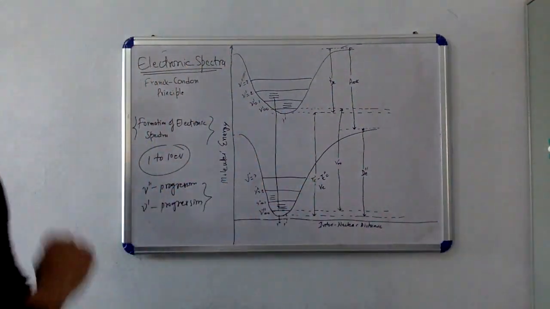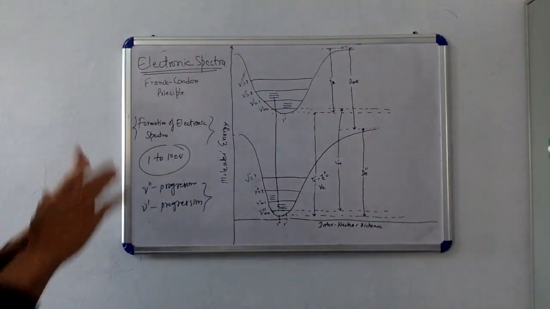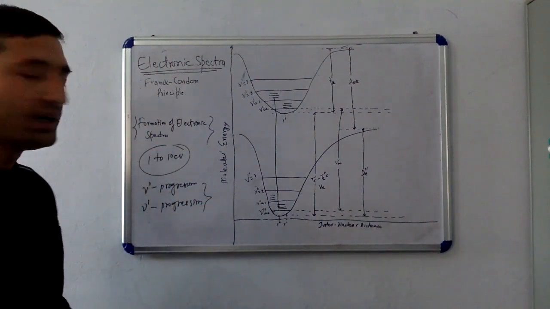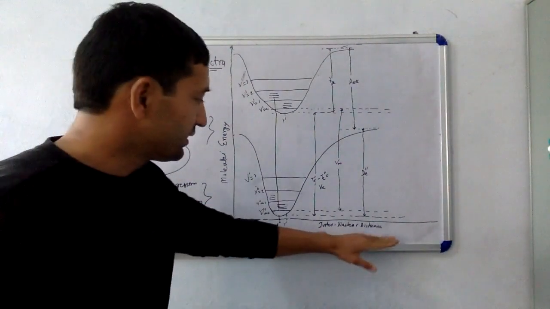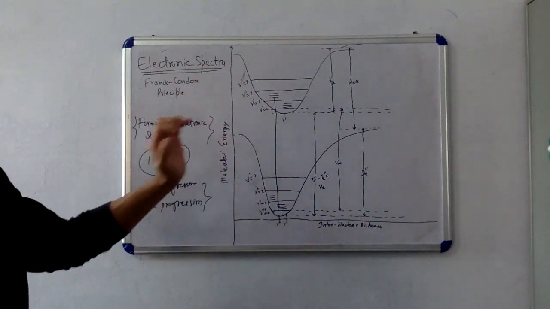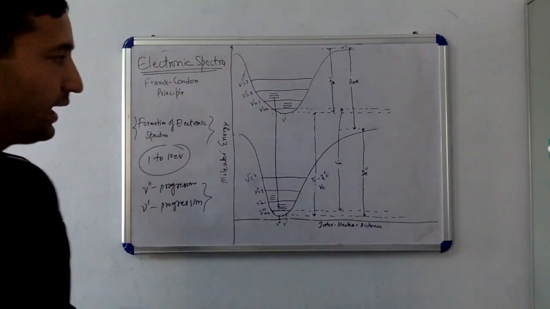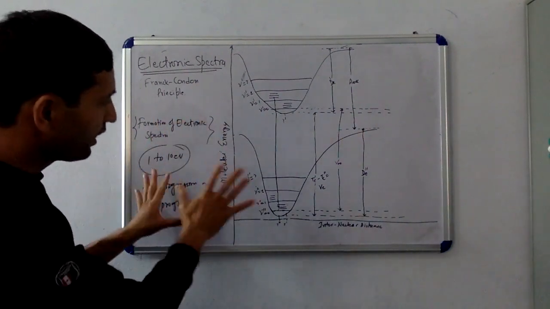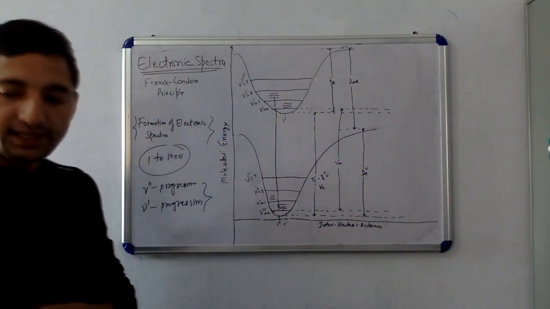This is the basics about electronic spectra, how these potential energies can be plotted with respect to the internuclear distances, with molecular energies on the y-axis. And this is the whole of electronic spectra.